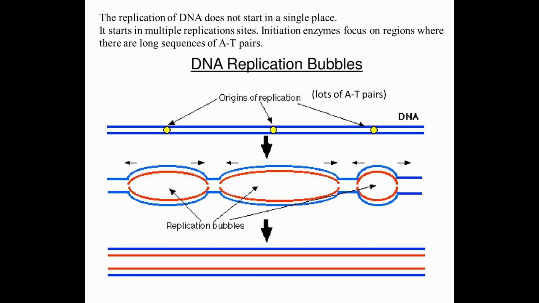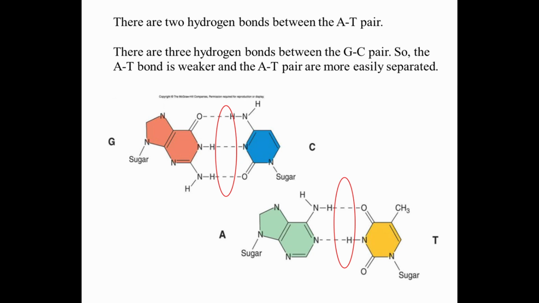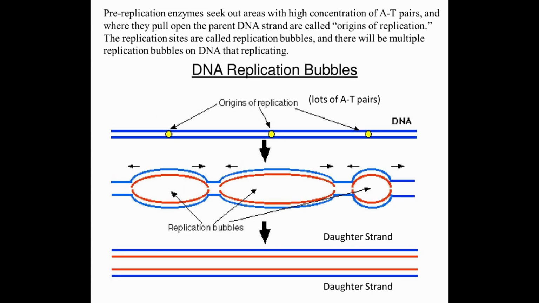The replication of DNA does not start in a single place. It starts in multiple replication sites. Initiation enzymes focus on regions where there are long sequences of AT pairs. If we remember, the GC pairs have 3 hydrogen bonds, but the AT pairs have only 2 hydrogen bonds. This makes opening up DNA regions with lots of AT pairs require less energy to break those hydrogen bonds. Pre-replication enzymes seek out areas with high concentration of AT pairs, and where they pull open the parent DNA strand are called origins of replication.